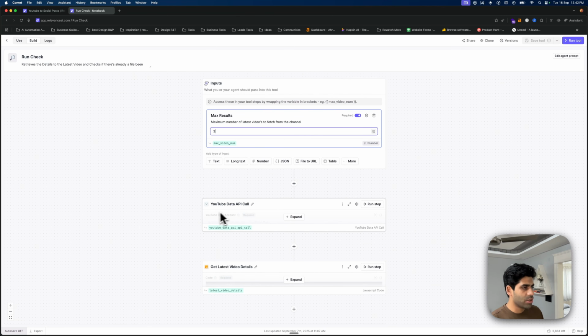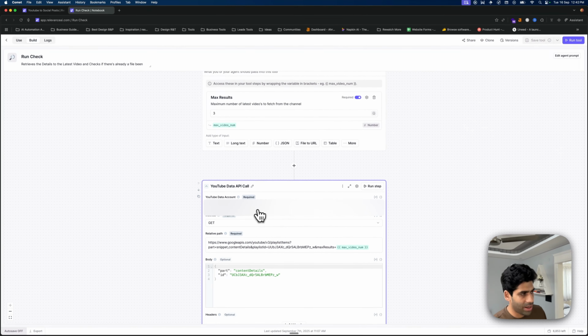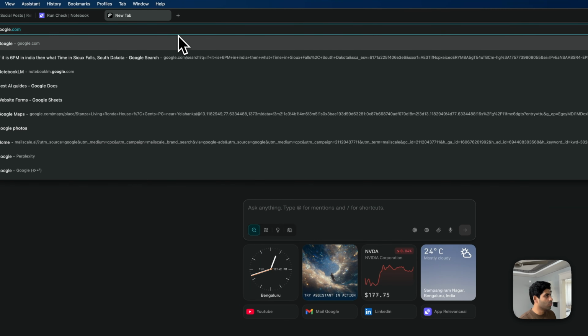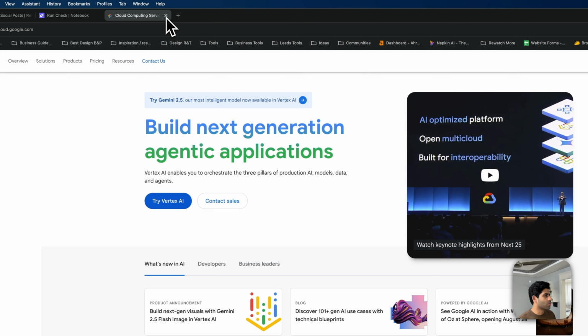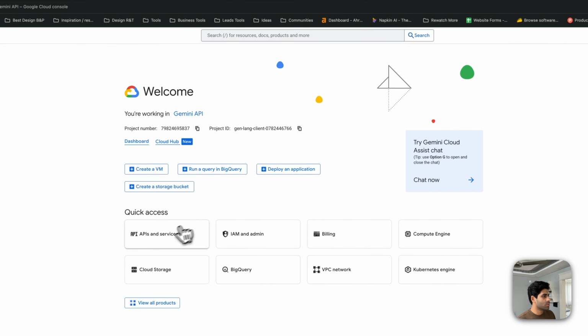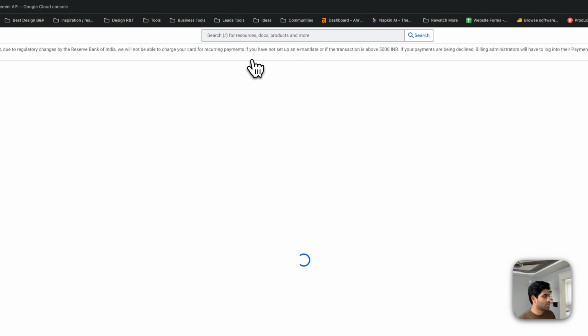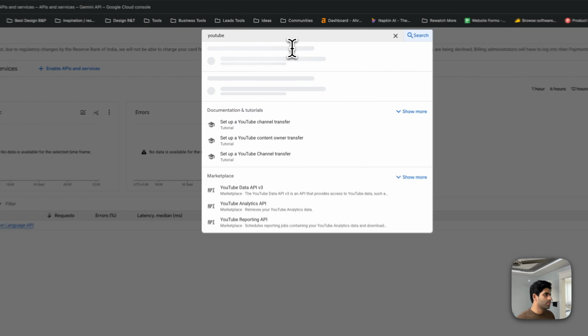The next tool would be a YouTube data API call. To set that, make sure that you have added your YouTube data account. But there's one thing I would do: I would go to Google Cloud console and, in the API section, type YouTube.